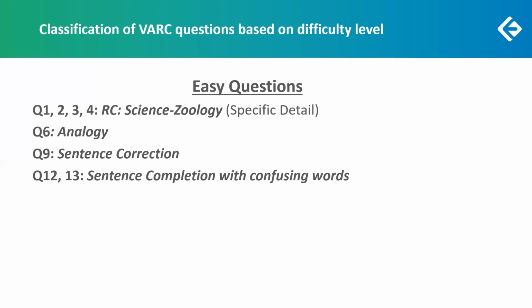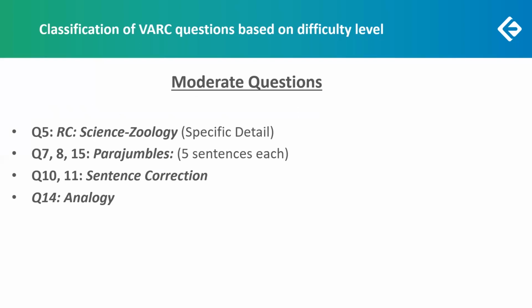That's why it's easy. Questions 12 and 13, the sentence completion with confusing words, not very difficult, because there was at least 1 sentence in both these questions that was quite tricky, had very close words, but the options helped you. You could always use the options to narrow down. You could use your understanding and clarity of the other sentences and the confusing words there to narrow down to the correct options. So getting this right was not difficult. You would also finish it very quickly because the sentences were very crisp and short.